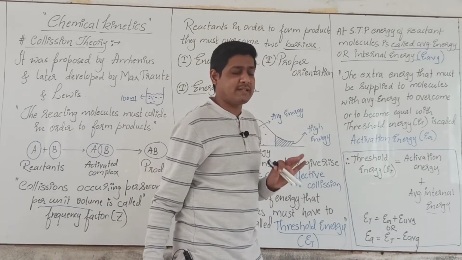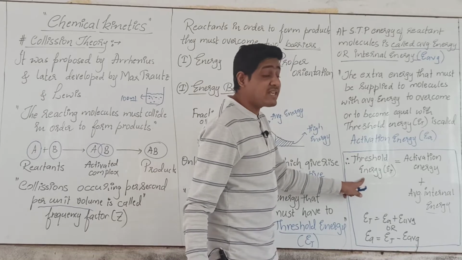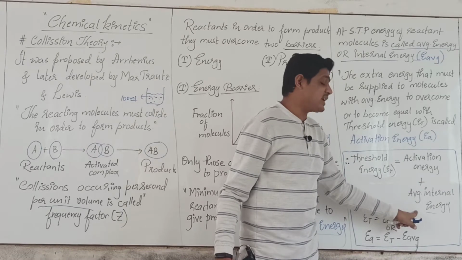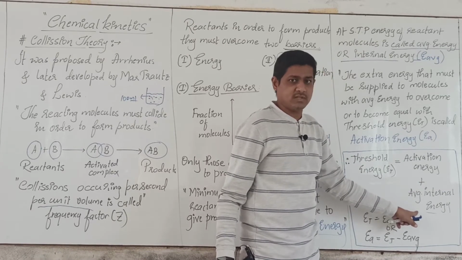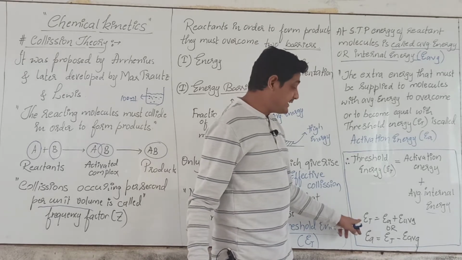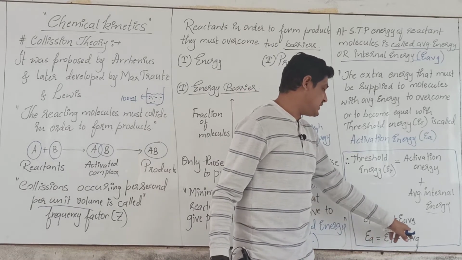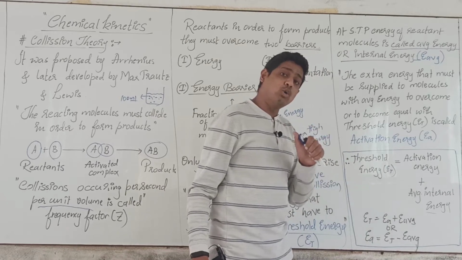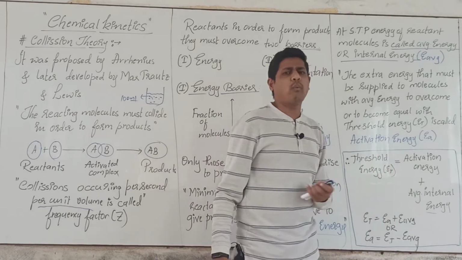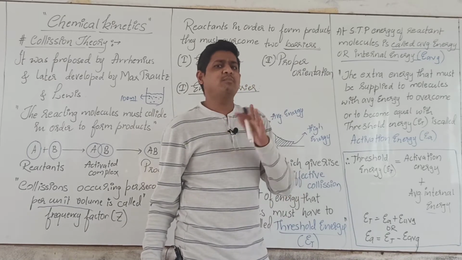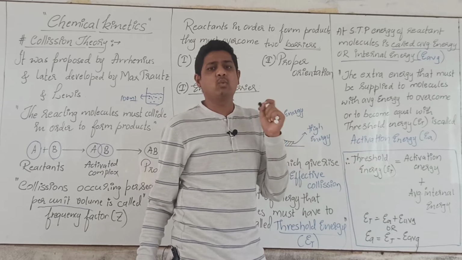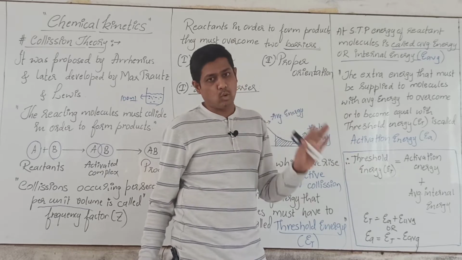So overall we can say, threshold energy is equal to activation energy plus average internal energy. I hope you are understanding it. We can mathematically represent it as ET equals Ea plus E average. Now, how do we calculate the activation energy of a reaction? See, there are three factors. In a mathematical equation there will be several factors, and if you have to calculate one factor, the rest of the factors have to be known.